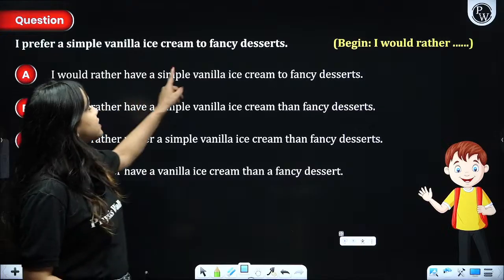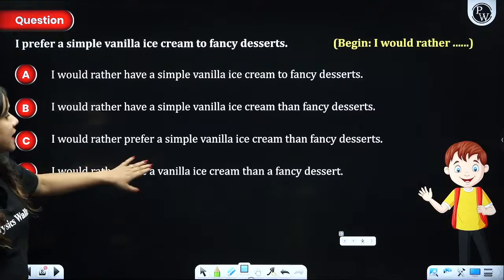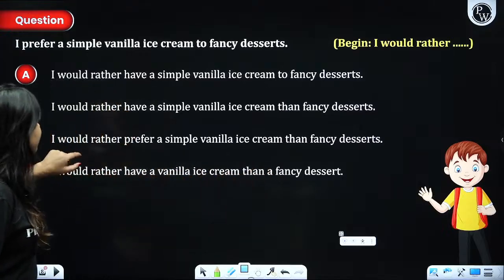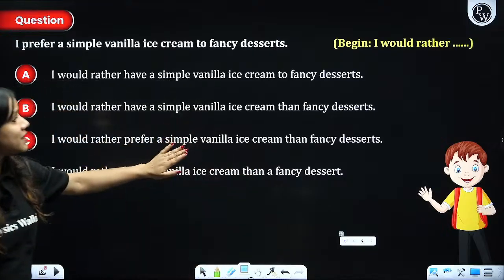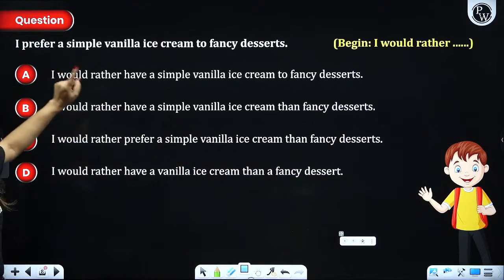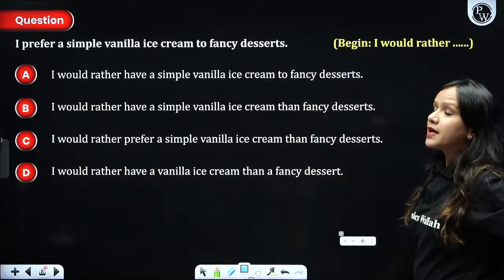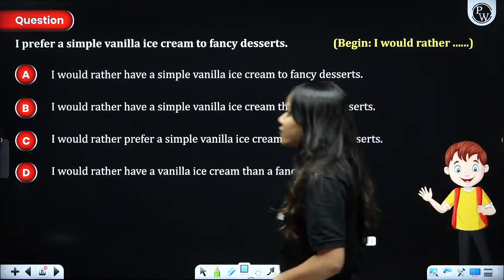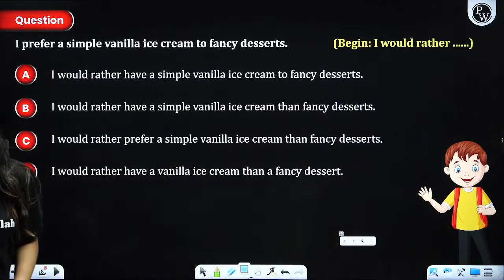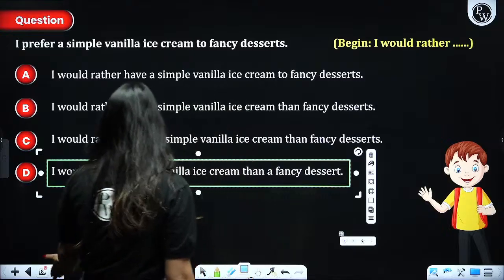I would rather have a simple vanilla ice cream to fancy desserts. Again, the same thing. I would rather have a vanilla ice cream than a fancy dessert. No. I would rather have a simple vanilla ice cream than fancy desserts. So what is it supposed to be? I would rather have a vanilla ice cream than a fancy dessert. So this is going to be our most appropriate answer to the question.